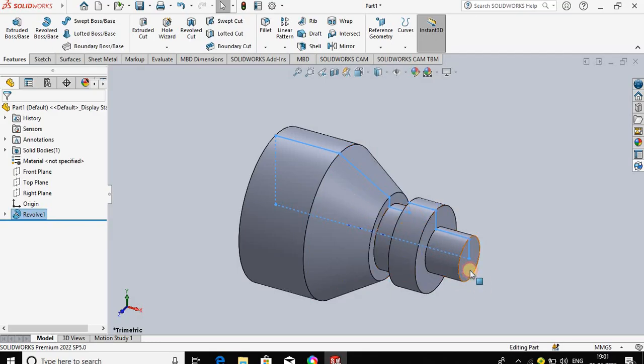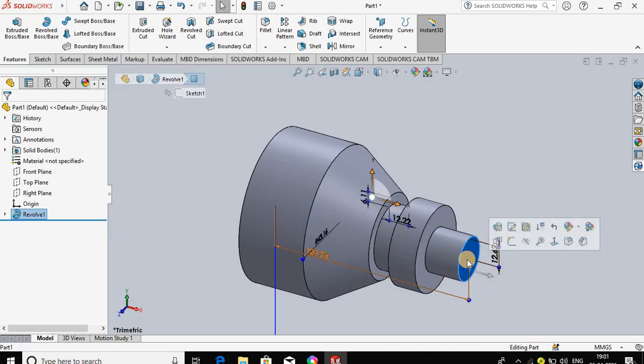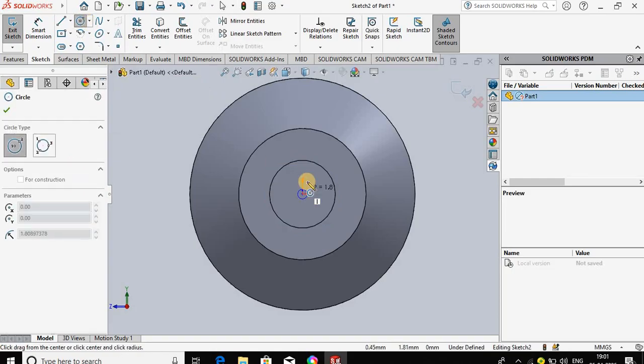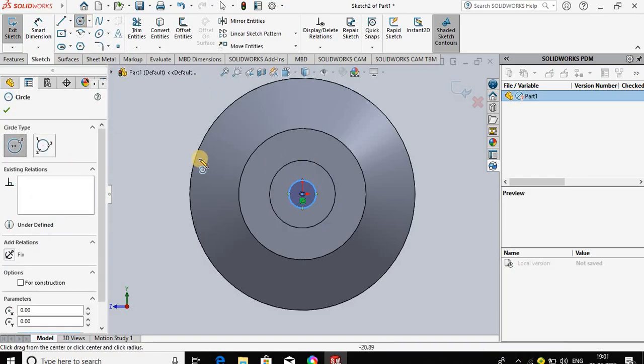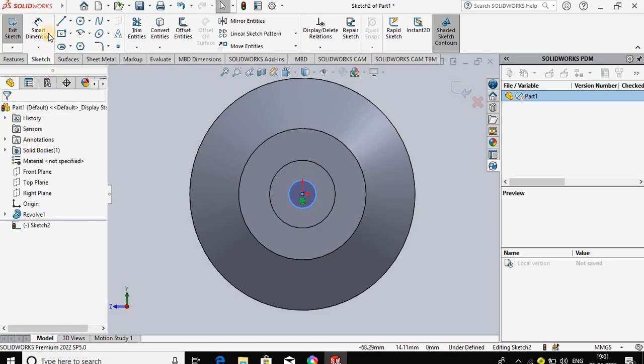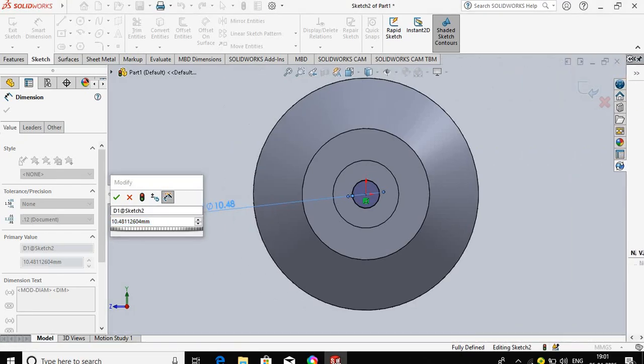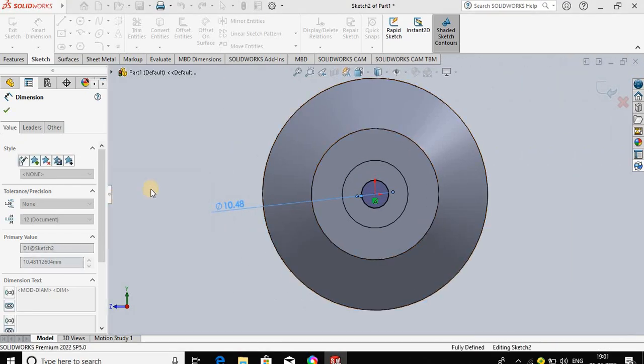In addition, we can take the drilling operation. On the surface, right click, sketch, use circle command, exit from command. Ten mm, 10.42.